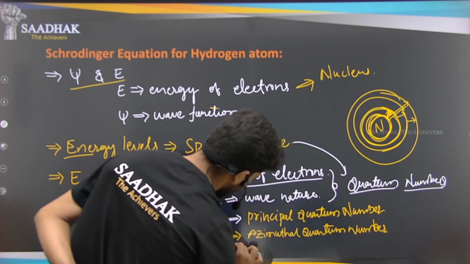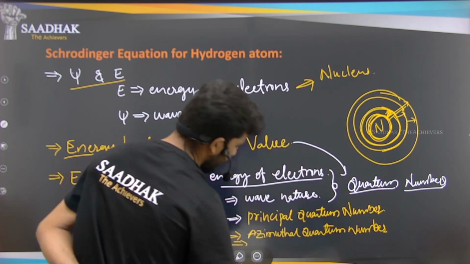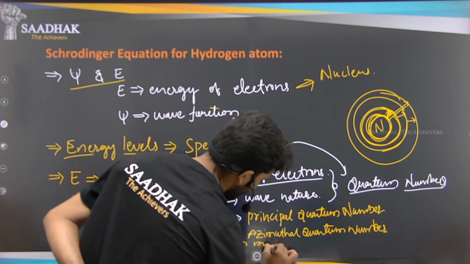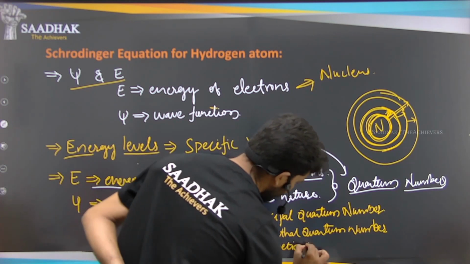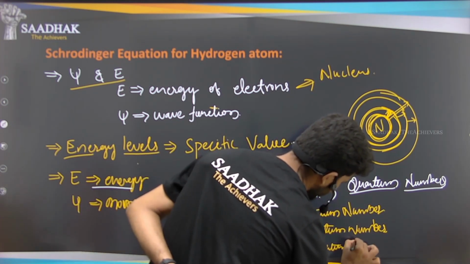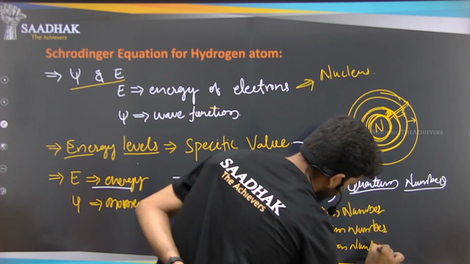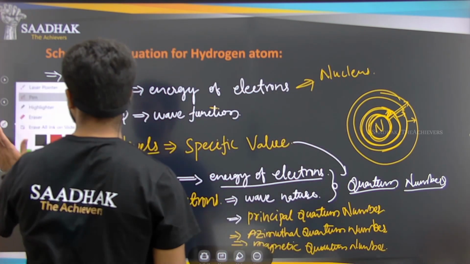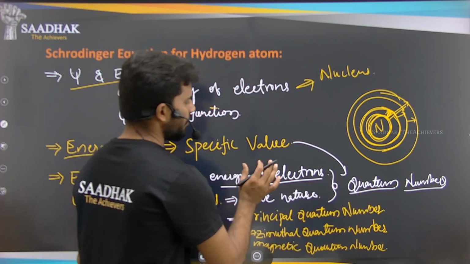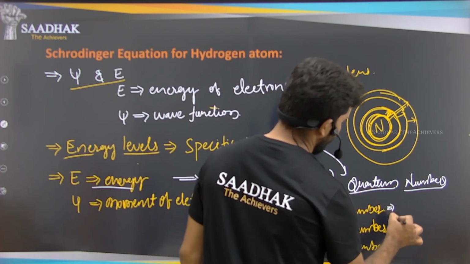And the third one that we have is the magnetic quantum number. So these three quantum numbers are helpful for characterizing the hydrogen atom.